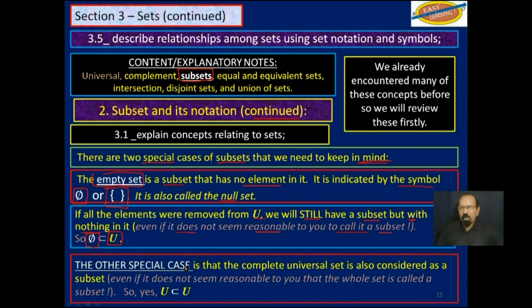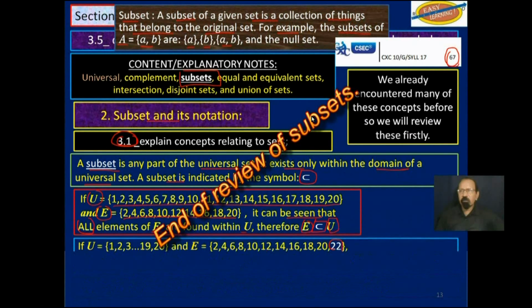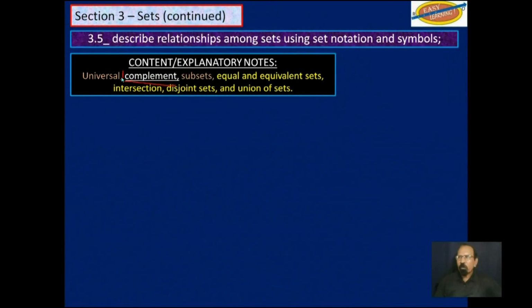The other special case is that a complete universal set is also considered as a subset. So even if that does not make sense to you, and it does not seem reasonable that the whole set is called a subset, yes, U is a subset of U. Now, those are two unusual cases. Bear those in mind. And that should suffice for review of subsets. Next, we are going to review complement.